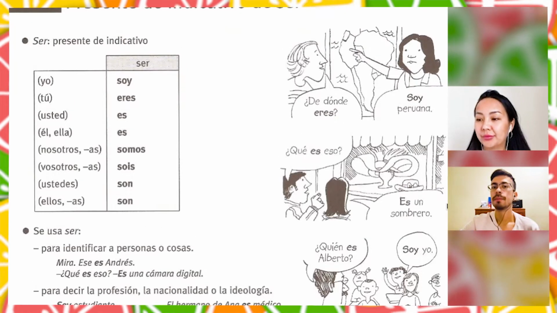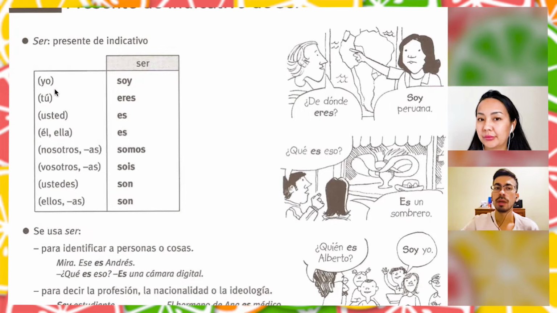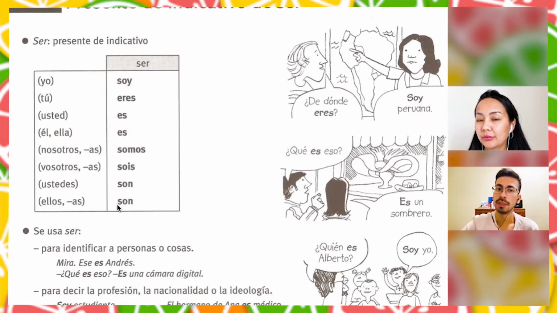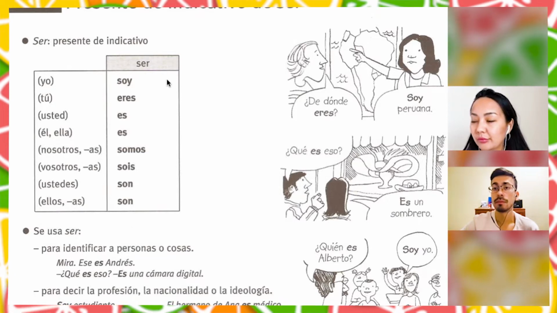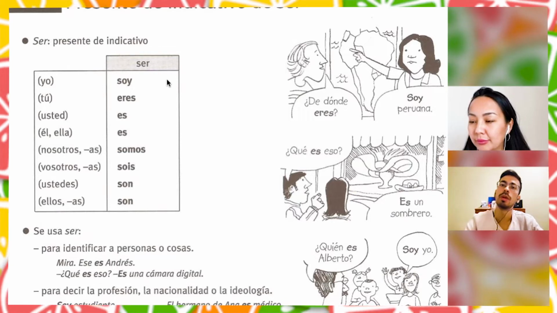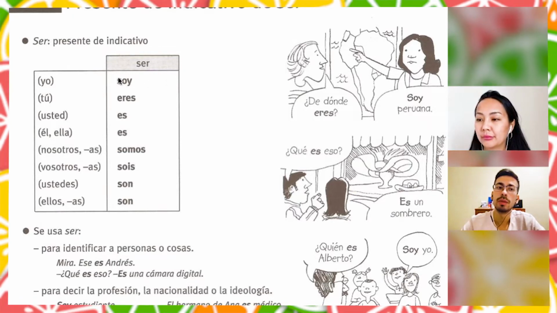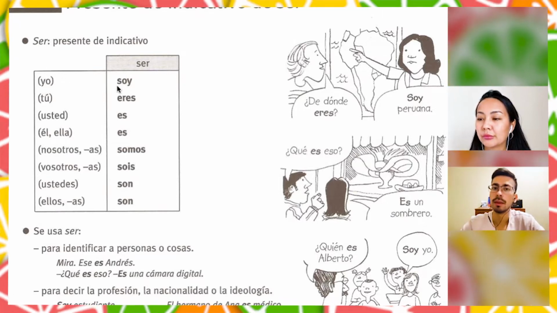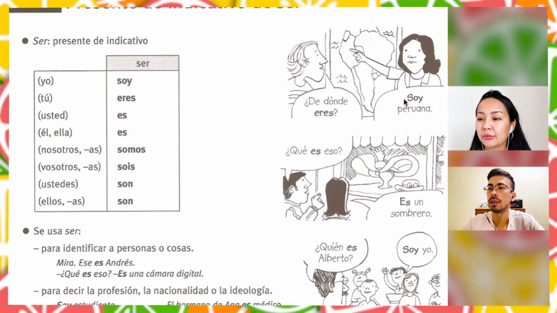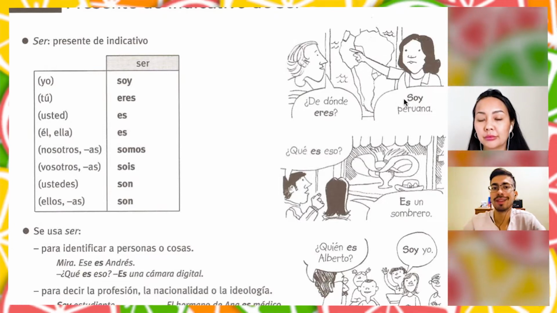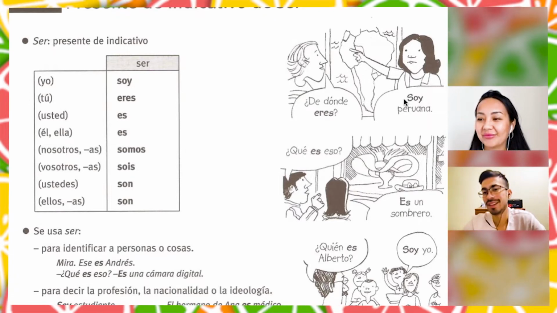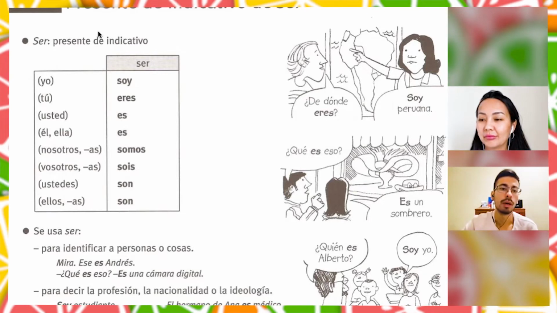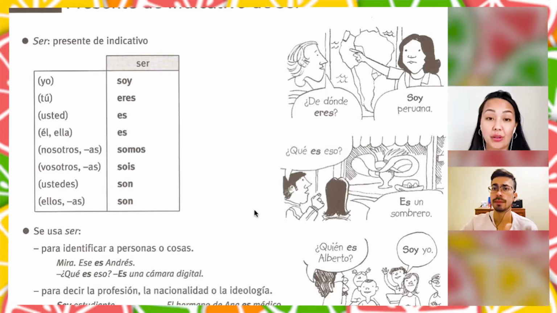So here, as you can see, the pronoun can be omitted, right? Why? Because as the verb changes, the form of the verb shows us which pronoun we are using, right? So we don't need to use yo, for example. We already know that soy is the form for yo. That's why we can omit it. In English, we can't. In English, I cannot say "am a teacher" or "are a teacher," right? So you should mention it. You are. Okay, is that clear? Very clear, professor. Thank you.